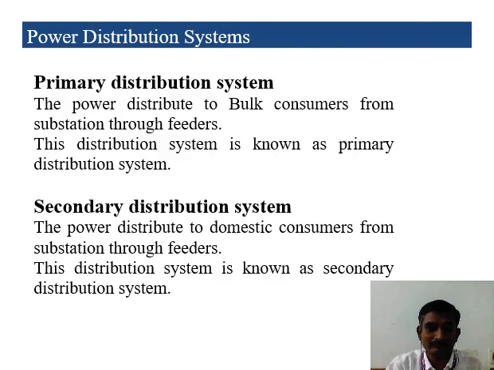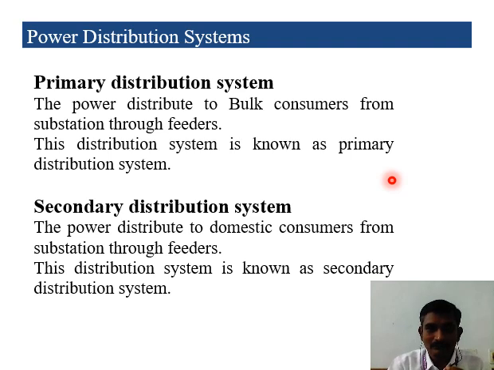Next, the distribution system. Once we have transmitted the power from the generating station, it reaches the substation. From the substation, they distribute the power depending upon the consumers' requirement. That is most important. The consumers are bulk consumers, commercial consumers, and domestic consumers. We can classify them like that.